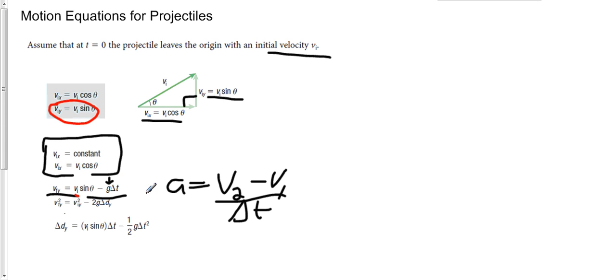Another thing you might be noticing is if you work this out on your own, it looks like this should be a positive sign as opposed to a minus sign. And hopefully if you think about it for a second, you can realize that it has to do with this acceleration. Again, the acceleration from a projectile is caused only by gravity, and so this g will actually be pointing down. The one thing I maybe should mention here is that when we're using g, we don't have to worry about putting in 9.8 meters per second squared down or negative 9.8. We can just leave g as plain old 9.8 because the minus sign is taking care of it for us right there. So there's our final velocity expressed in one way.